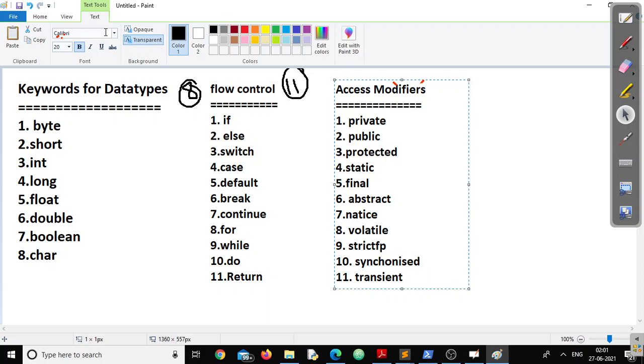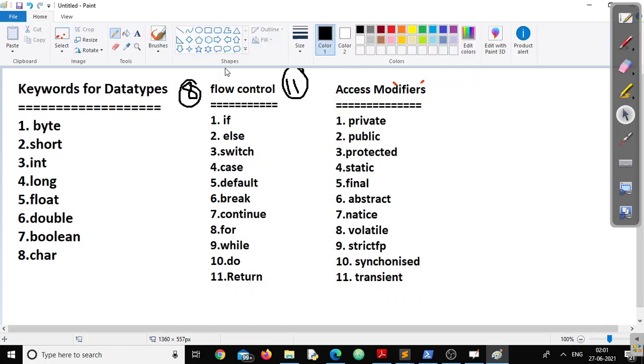Now, how many reserved words are there for access modifiers? They are again 11. Now, next. How many have completed? 11 plus 11, 22 plus 8, 30 we have completed.